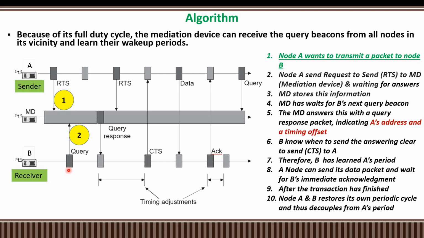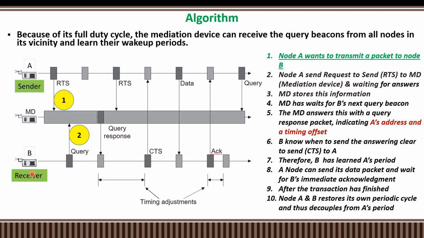So B sends a query to the mediation device periodically when it wakes up. Immediately the mediation device recognizes that there is already a request from sender A. Based on this query, the mediation device gives a response called the query response. In this query response, A's address and timing offset are communicated to the B node. Then the B node recognizes this query response.